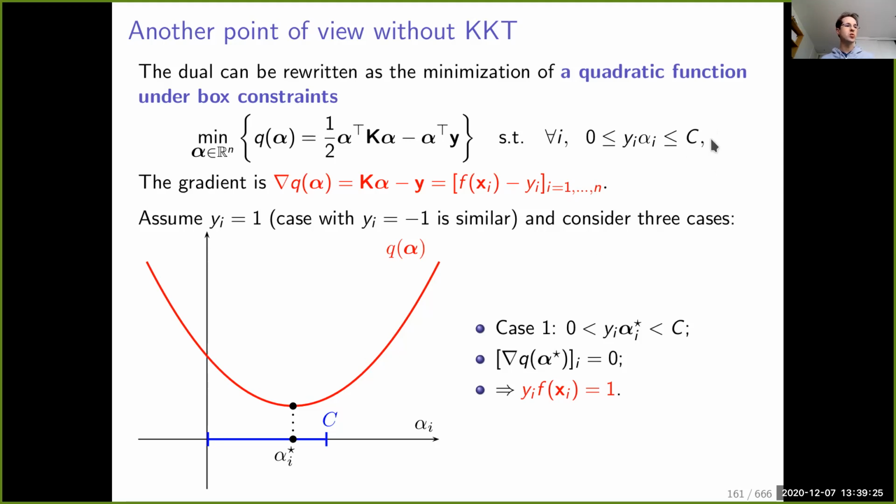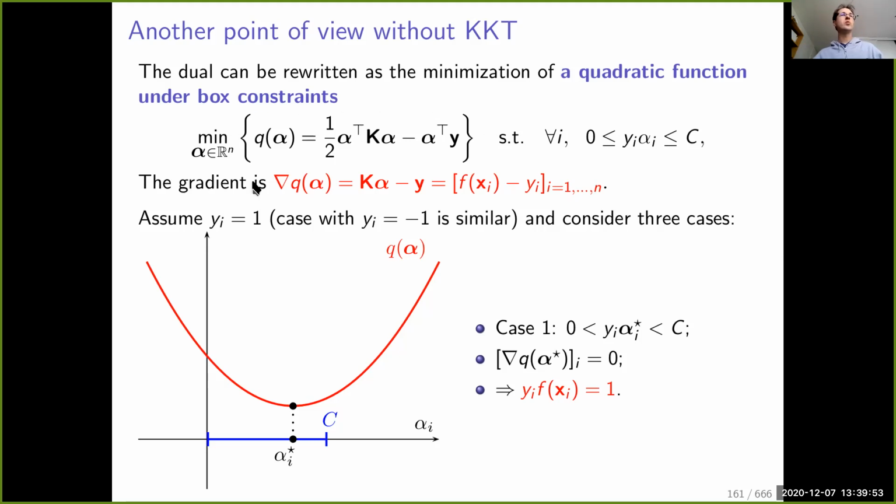And by the way, when you use some toolbox such as libsvm or even scikit-learn, you have to choose the parameter C. This is exactly this quantity here, the parameter that depends on the regularization parameter lambda. In the toolbox, you have to choose C. C will be the regularization parameter. When C is small, it will mean a large regularization. When C is large, you have less constraints, so it will mean a small regularization.